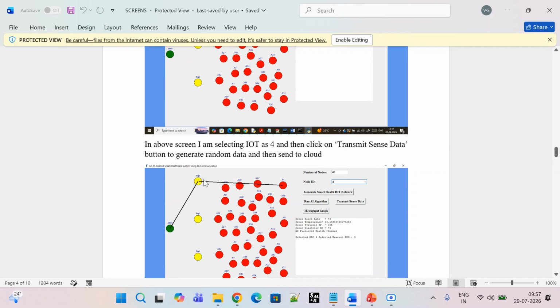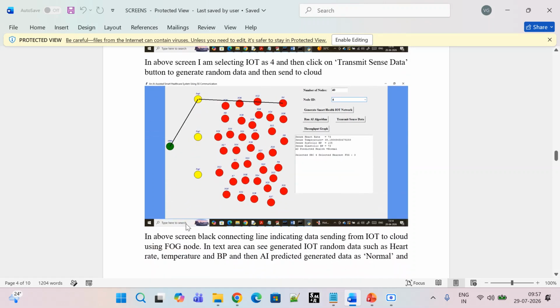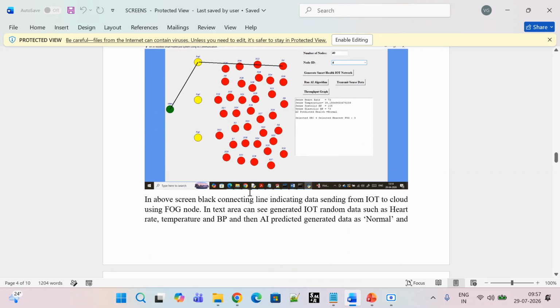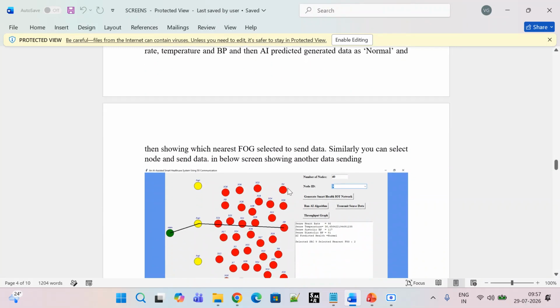This is the server and this is the patient ID. So it will connect to the nearest fog node and send it to the nearest fog network packet server, and through that it is admin. So the green color, which is admin, is the cloud storage in the encrypted format. All the patient details and records, in the encrypted format, will be stored in that.